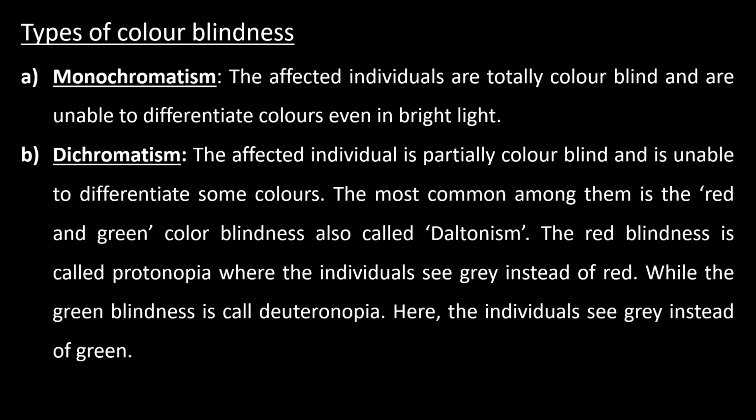The most common among them is red and green. Color blindness is also called daltonism. Red blindness is called protanopia, where the individuals see gray instead of red, while green blindness is called deuteranopia. Here, the individuals see gray instead of green.